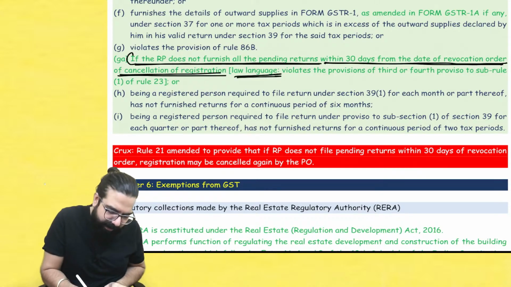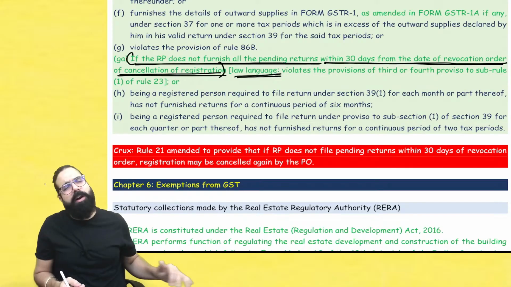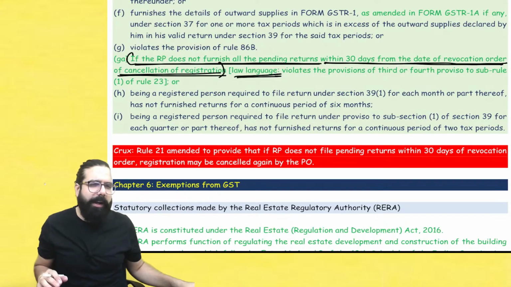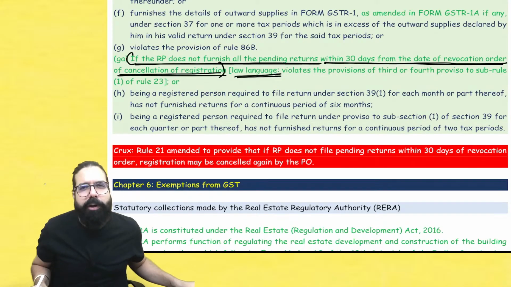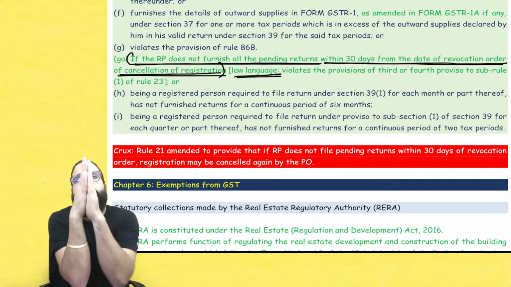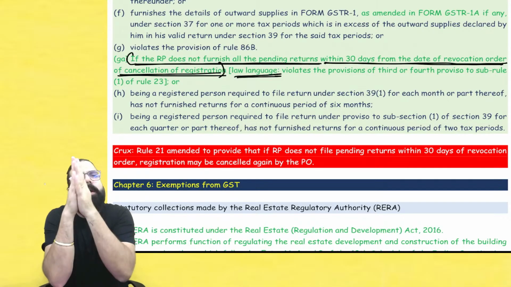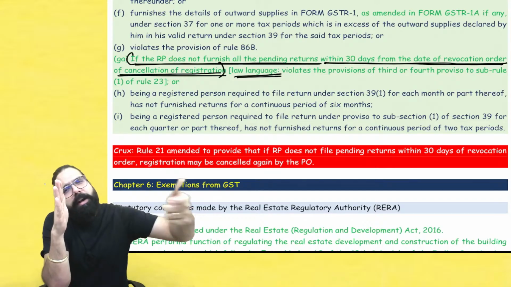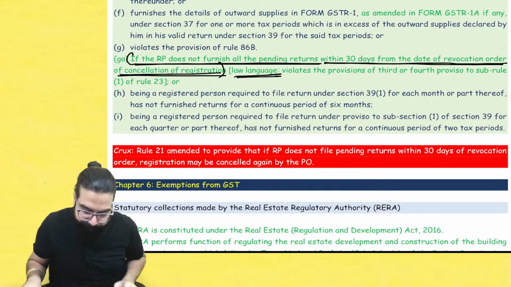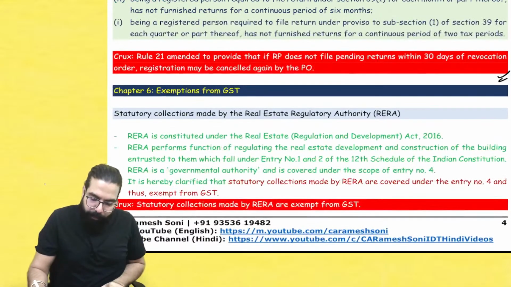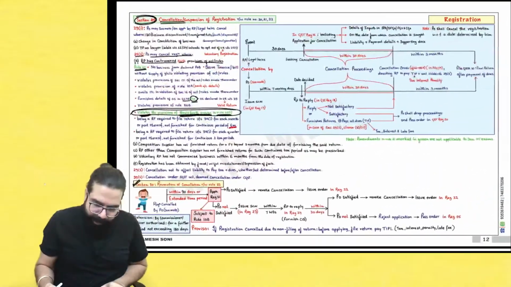Sir, can we write this in the exam? Yes, Baba, you are kids now, intermediate students, no problem. You can write like this, in a simple manner also, and come. That sir, once my revocation order has come, whatever the pending returns were there, if I don't file within the next 30 days, they are telling registration cancelled, gone. I hope you are all clear with this point. Yes, sir, we are all clear with this point.